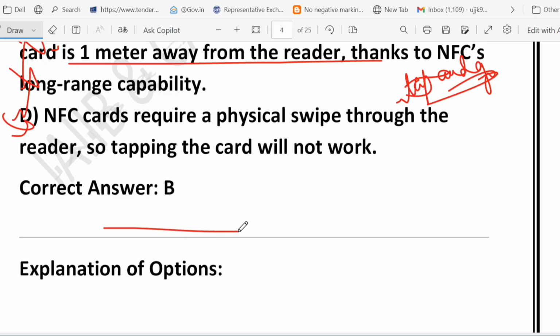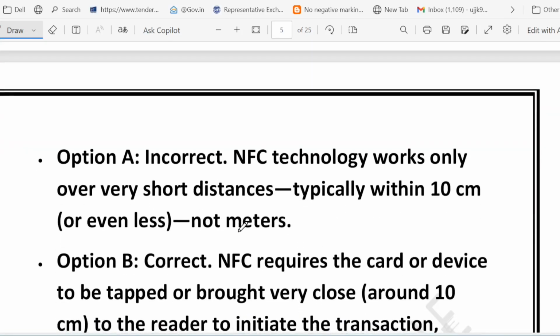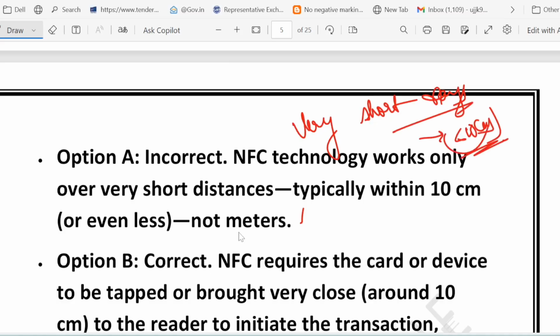So what we learned from this discussion is that NFC stands for near field communication. It works only at very short range. Whenever I say short range, it means less than 10 centimeters. It is secure, fast and perfect for tap to pay systems like metros, buses or small retail payments. No swiping or inserting is needed. Just a quick tap close to the reader.